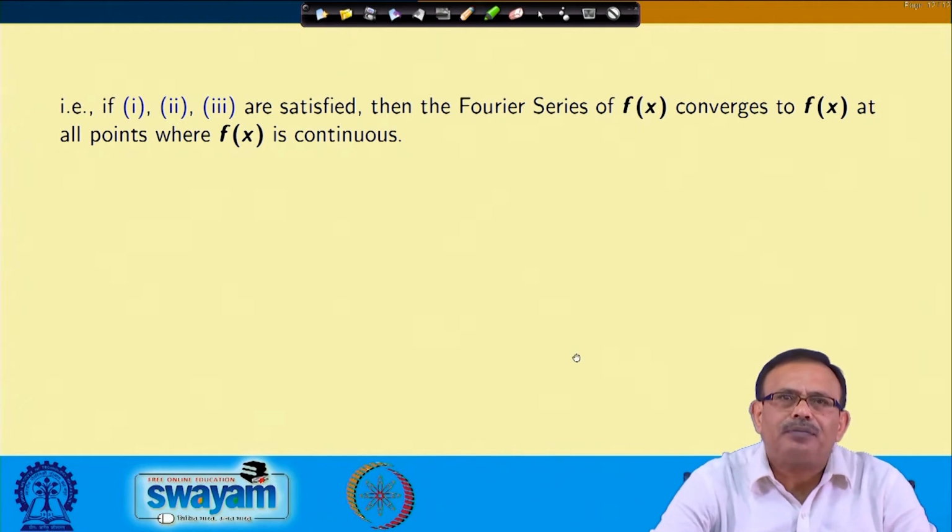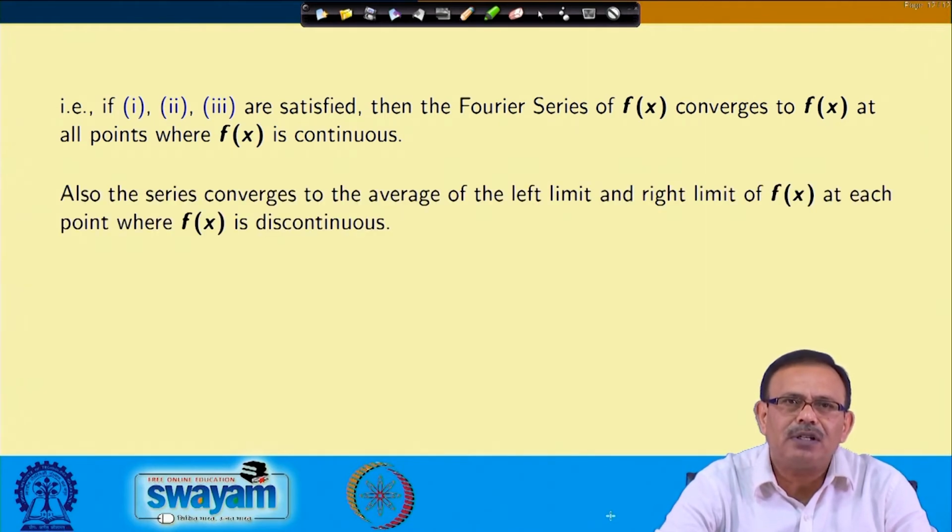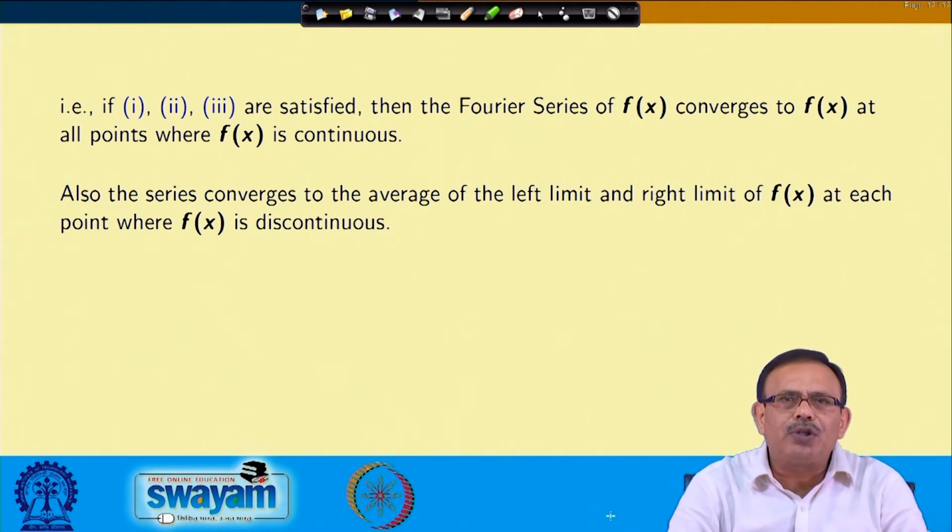If these are satisfied, then the Fourier series of f(x) converges to f(x) at all points where f(x) is continuous. Also, the series converges to the average of the left limit and right limit of f(x) at each point where f(x) is discontinuous.